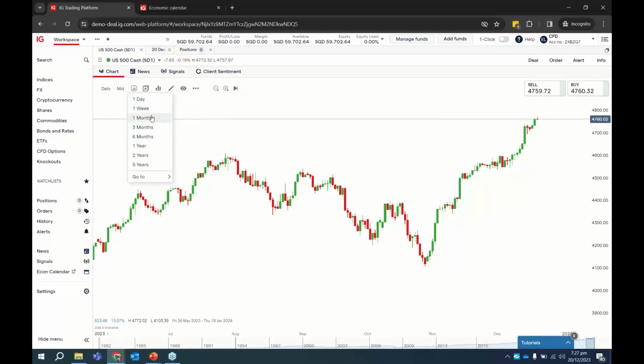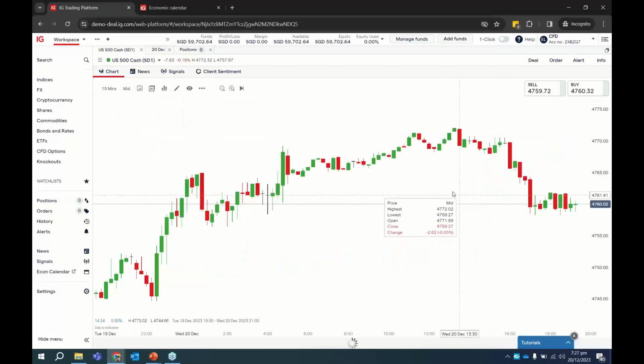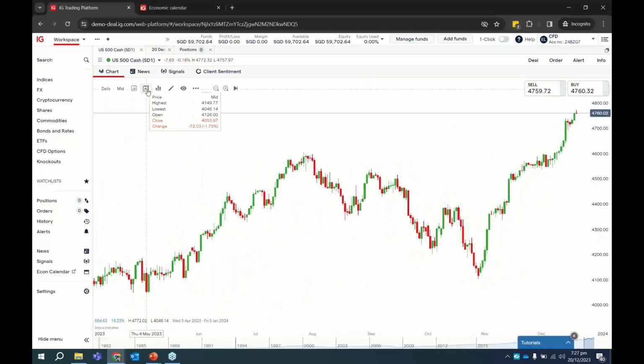And of course, here is the time frame. You want to see 1 month of data, or you want to see 1 day of data. Usually we don't use this because the easier way is to just scroll in and out, so you can ignore this one.